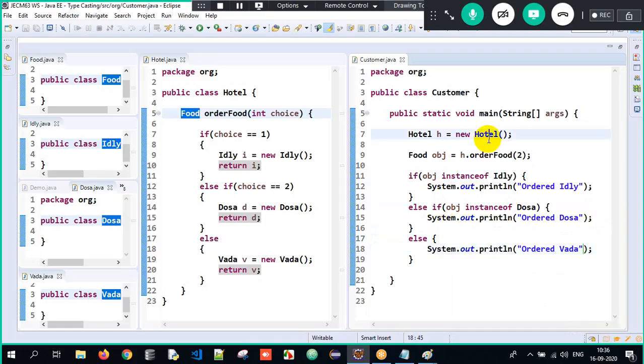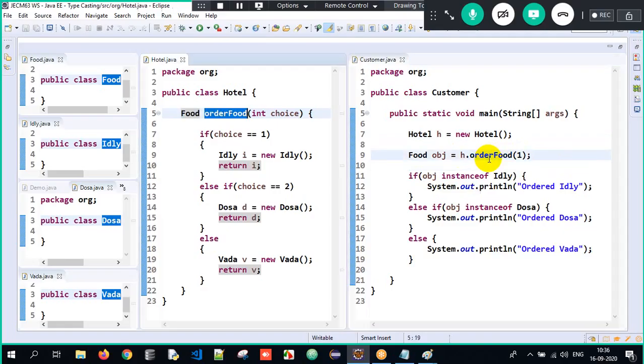So now closely observe. In orderFood, I'll pass 1. Press Ctrl on your keyboard, hover on the method and click on it. It goes to orderFood. And what is the choice I've passed? 1. Is 1 equal to 1? Yes. The Idli object gets created and I am returning an object of Idli here.